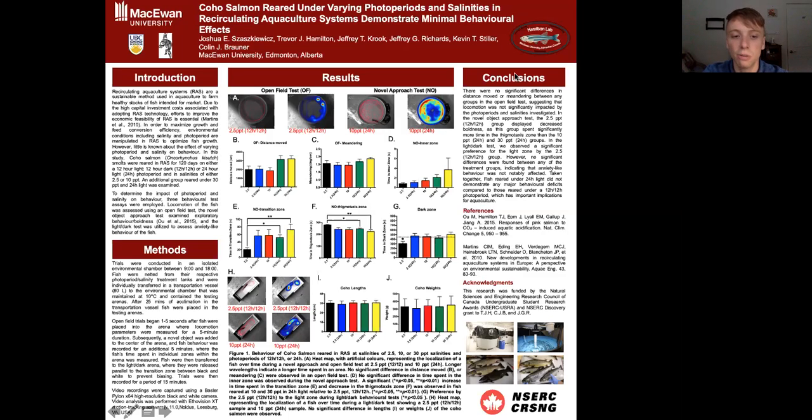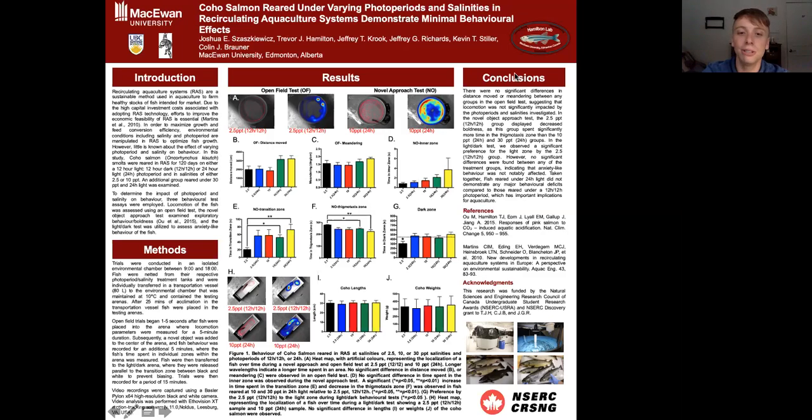Our study investigated the effect of photoperiod and salinity on the behavior of coho salmon that were reared in RAS. We examined the behavior of these fish because it can reflect overall fish well-being and can potentially identify suboptimal rearing conditions. We assessed behavior using 3 different behavioral tests: the open field test to quantify locomotion, the novel object approach test to quantify boldness behavior, and the light-dark test to quantify anxiety-like behavior.